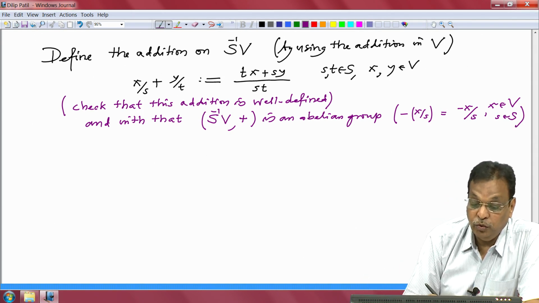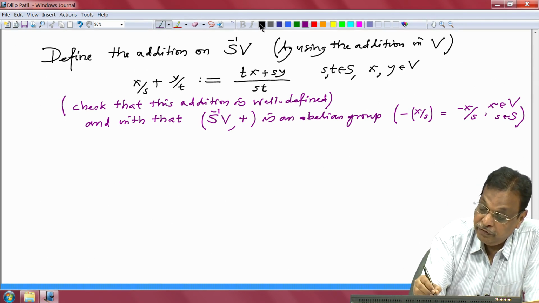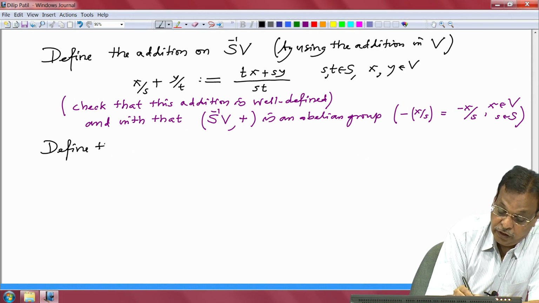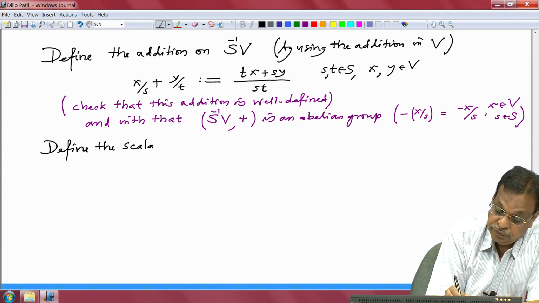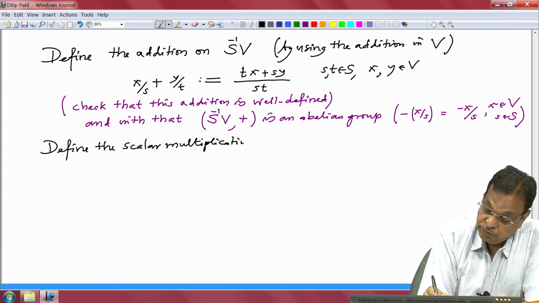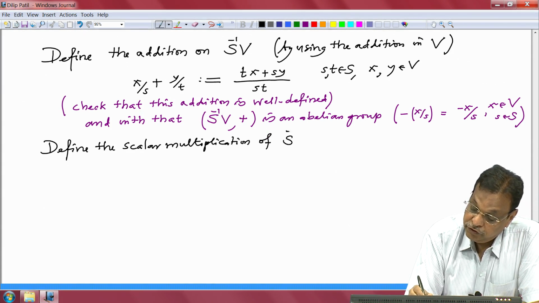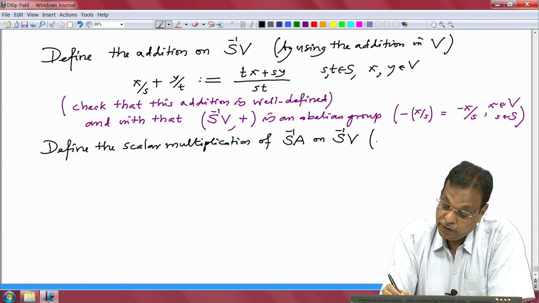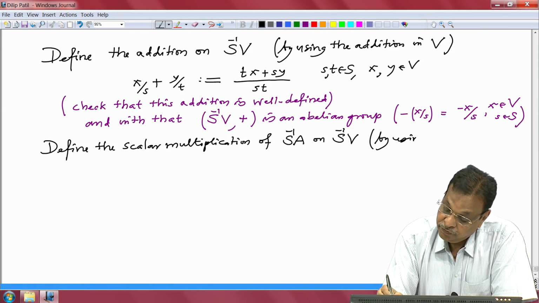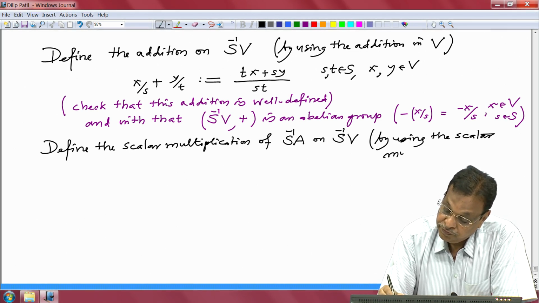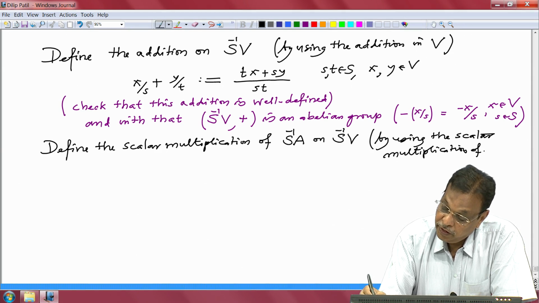Alright, so we have an abelian group now, and now similarly we can define a scalar multiplication. Define the scalar multiplication of the ring S inverse A on S inverse V. This is of course by using the scalar multiplication of A on V.